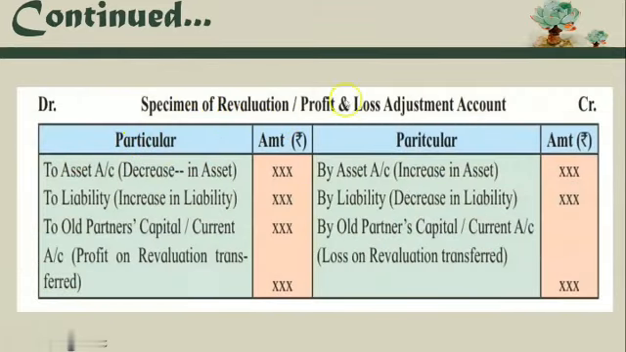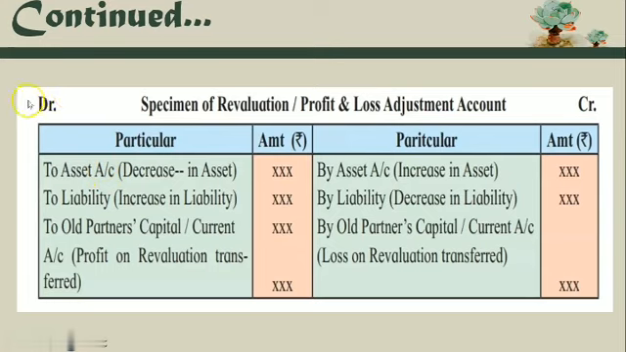Now here see the specimen of the revaluation or profit and loss adjustment account, students. Debit side: particulars, amount; credit side. Now just now we have discussed that whenever our assets decrease, we are going to write it on the debit side, and therefore our journal entry we will see in the next slide.